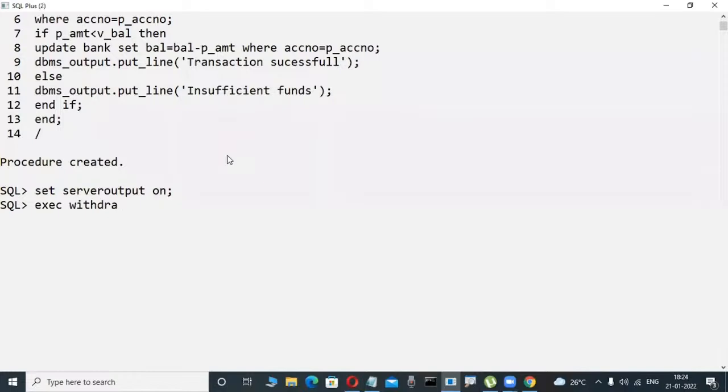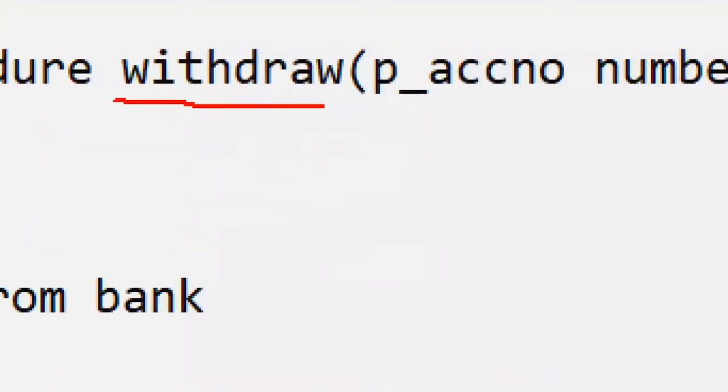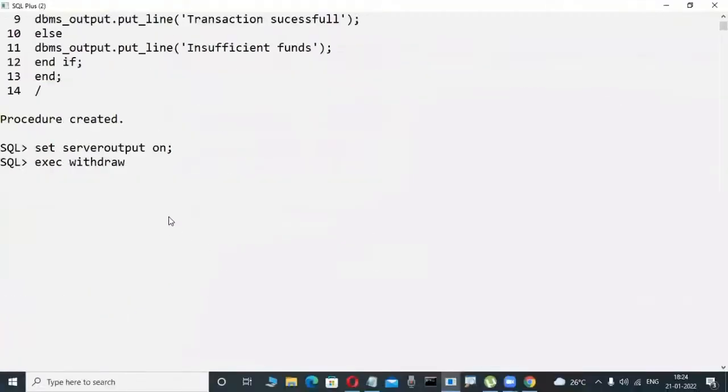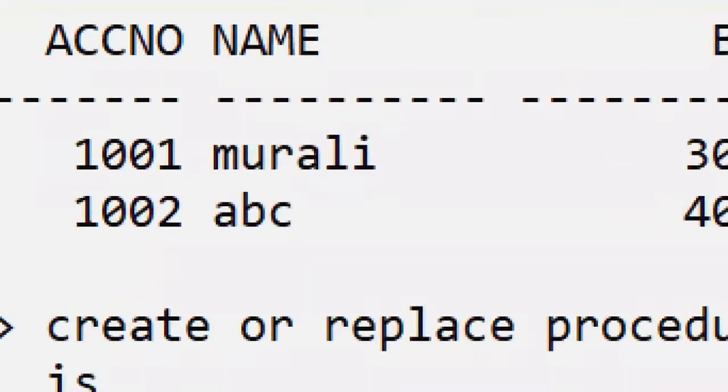Even if you don't have an idea about all these things, just observe it here. Withdraw is the name of my program I'm giving. Okay, fine. Here my account number 1001, I'm passing the account number, comma, I try to withdraw 9,000 rupees, for example. Observe here, slowly observe my account number in this table.